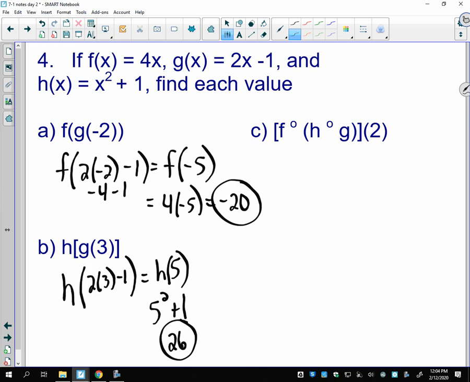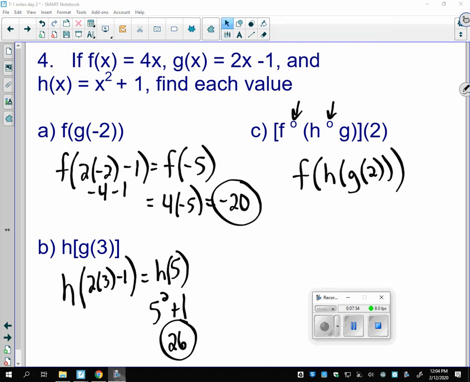Okay? We can also do that with 3 numbers here. And so I'm going to rewrite this, and maybe you can try it, and then we'll finish up talking about it tomorrow in class. But remember, each one of these little circles means a parenthesis. So we could write this as f parenthesis h parenthesis g of 2. So now instead of 2 functions, we're now going to actually do all 3 functions, starting with the innermost. So see what you can get there, and then we'll do these together in class.